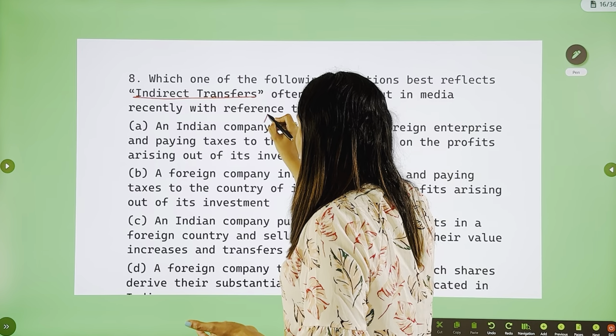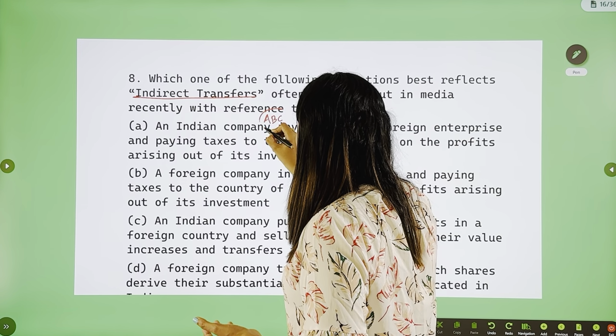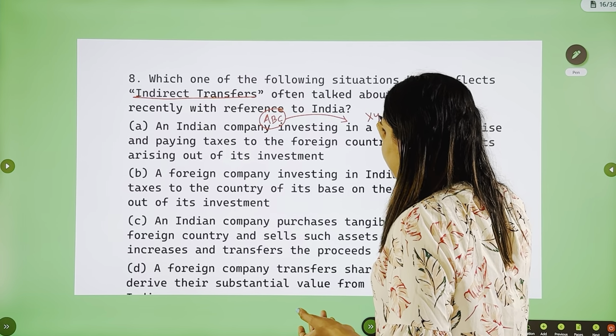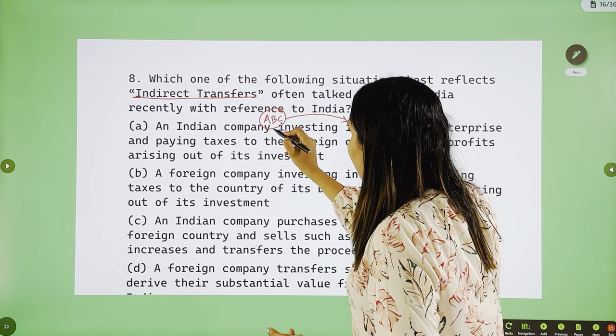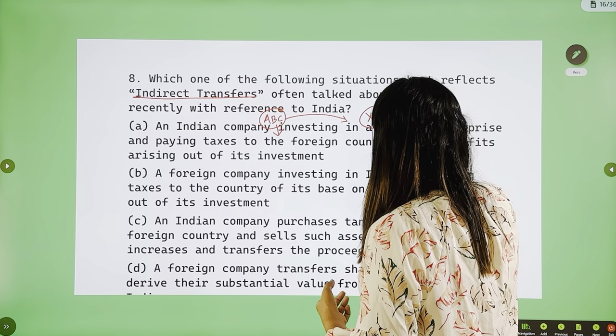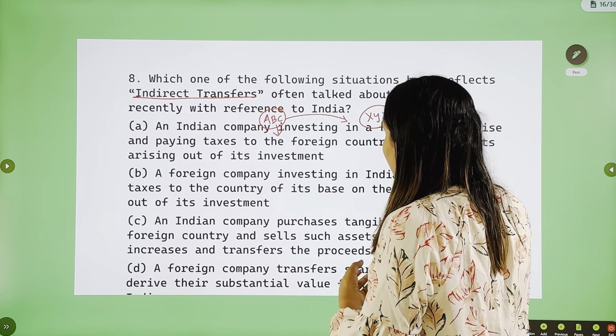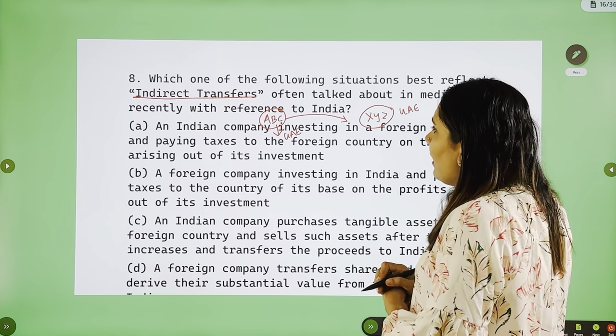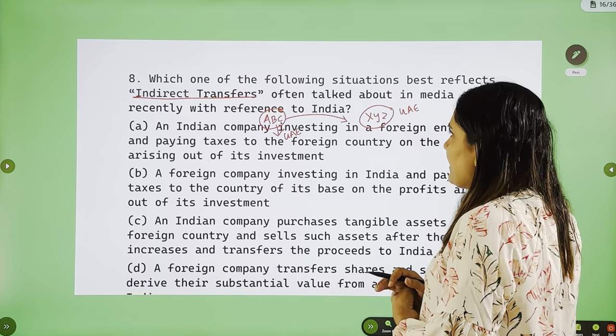Let's take for example ABC, an Indian company investing in a foreign company XYZ. Now, the Indian company ABC is paying taxes to the foreign country, let's say XYZ is in UAE. So, ABC is paying taxes to the UAE government on the profits coming from the investment in XYZ.